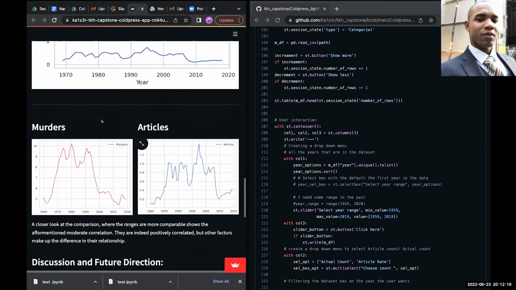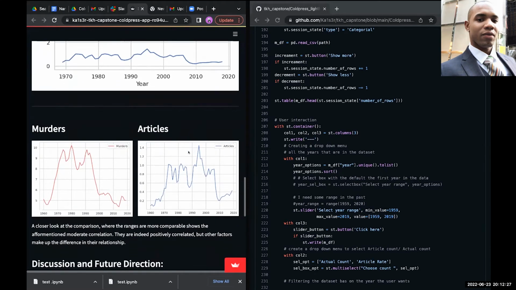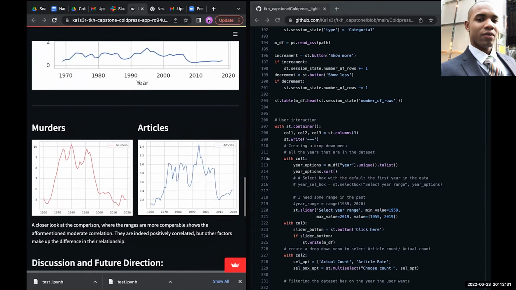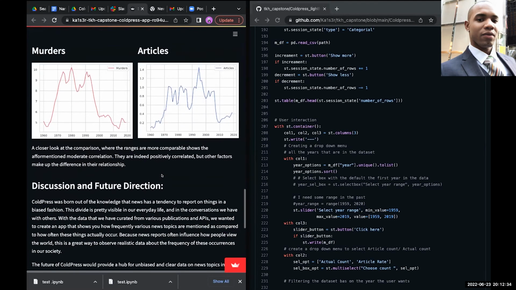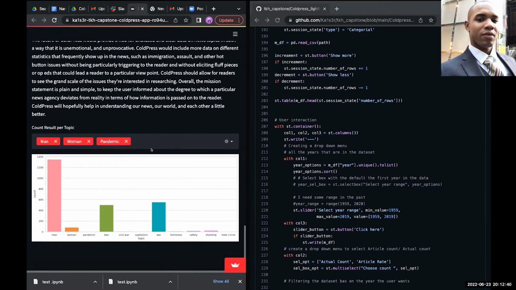In the future, we want to have the same function, the same interaction, so we're deciding to create a slider here for the user to interact with it the same way. After we completed that, we decided that for the future of our application, we wanted to explore different subject topics.